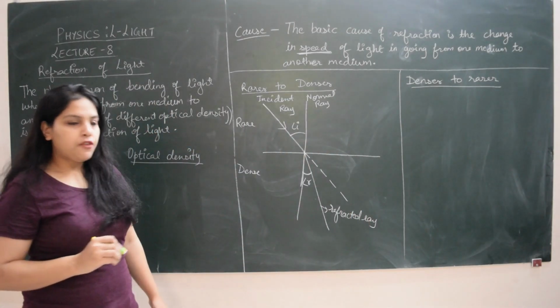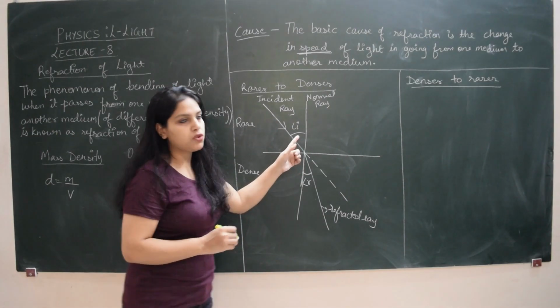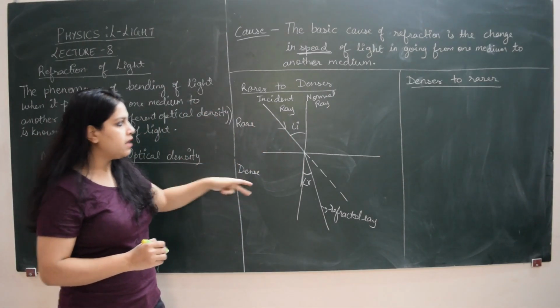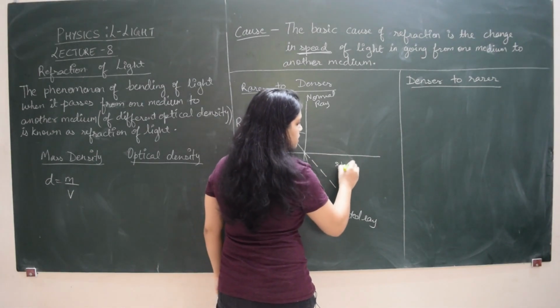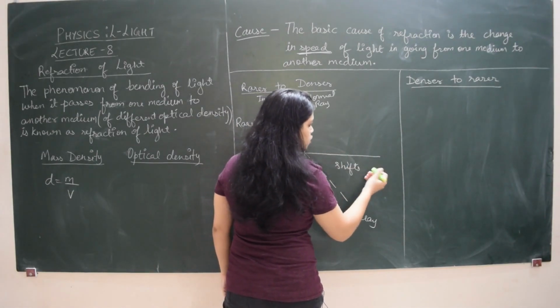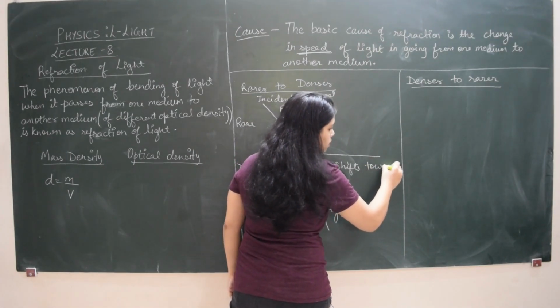So what we can see from here is that angle R is definitely less than angle I. So when a beam of light passes from rare medium to dense medium, it shifts towards the normal. First thing that you should know is it shifts towards the normal.